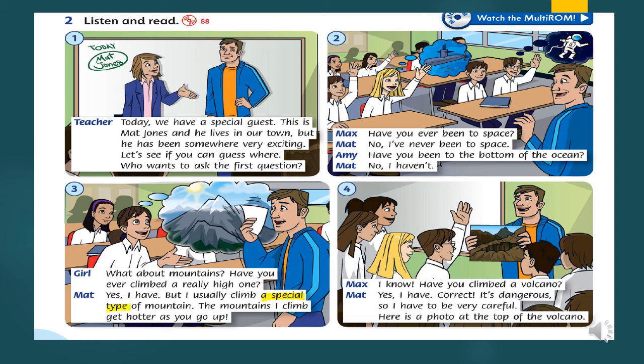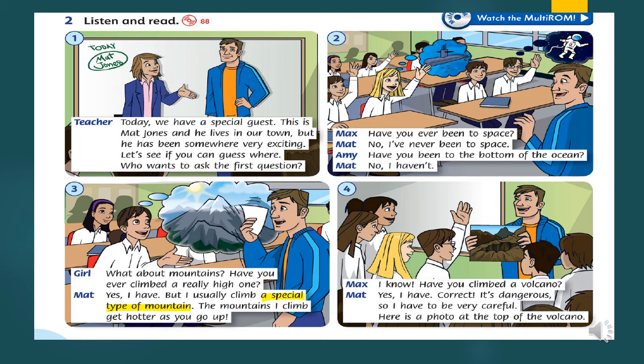Let's see, what is it? The mountains I climb get hotter as you go up. Wow, strange. When I climb up a mountain, the weather goes colder, not hotter. But here, Matt says the weather gets what? Hotter as you go up.